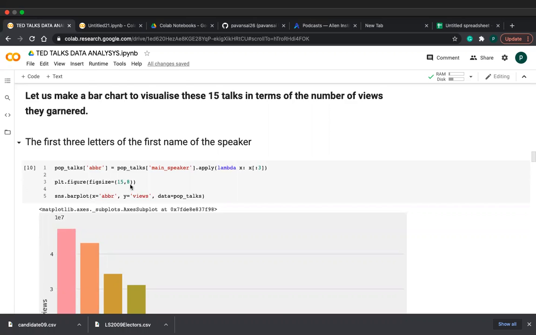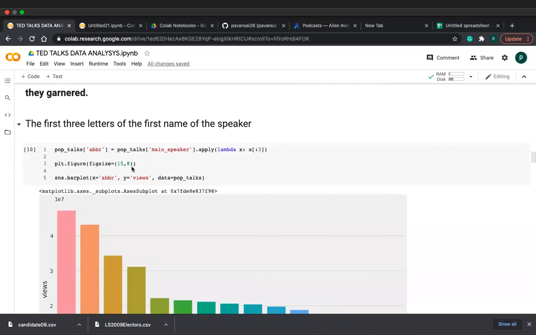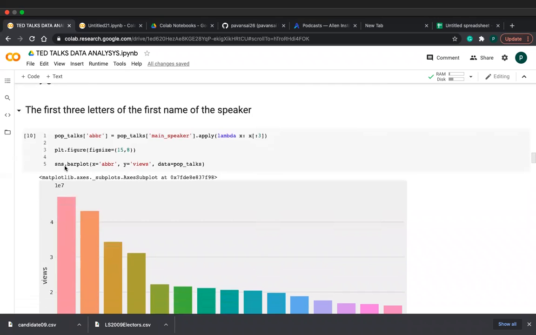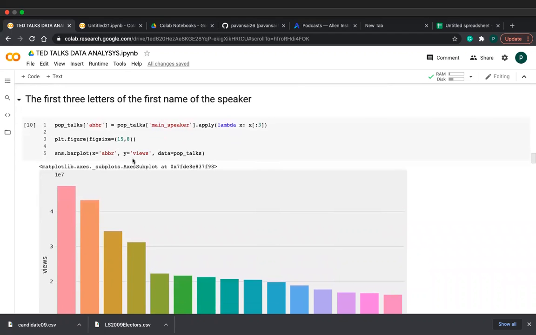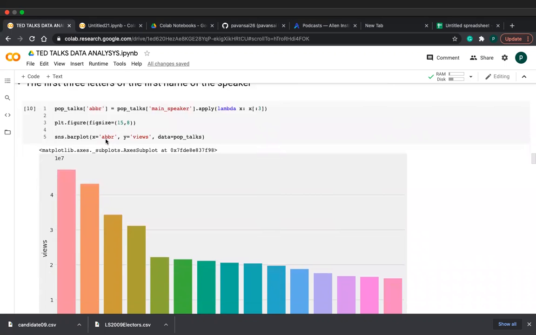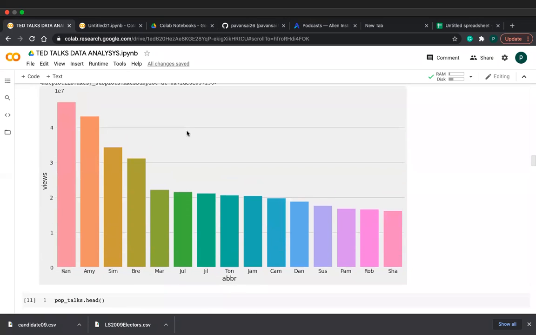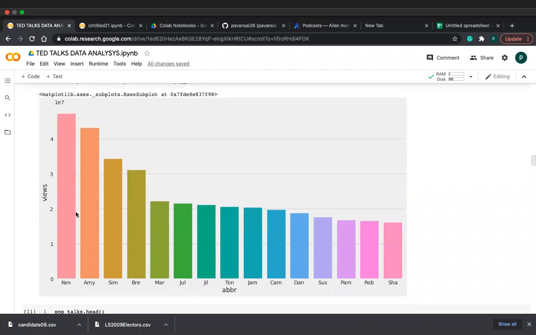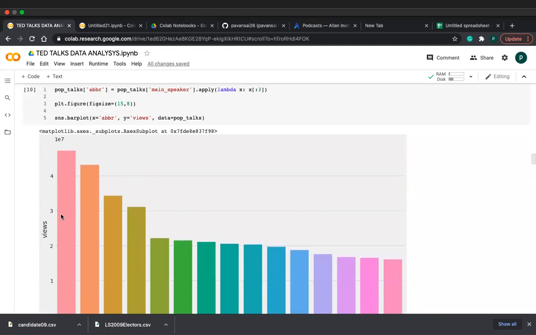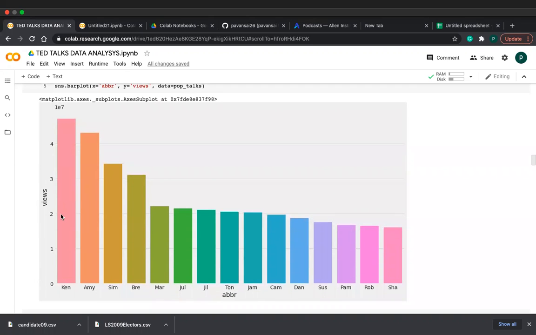I am giving the figure size 15 comma 8, and I require a bar plot, so I use this command sns dot barplot. X is abbreviation, meaning speaker, and y, which speaker got more views. So y equal to views, and data means our data from popular talks. See, friends, we know Ken Robinson's talk has the most views, 47.2 million, after Amy Cuddy. See, this is the bar plot. The first two reach 30 million, friends. So this is the bar plot of the views, showing which speaker got more views for his talk.